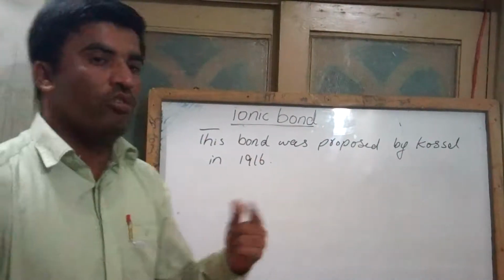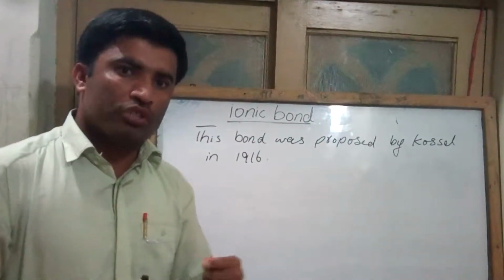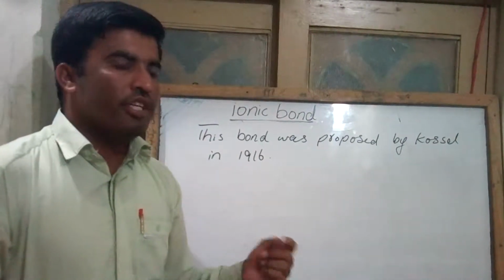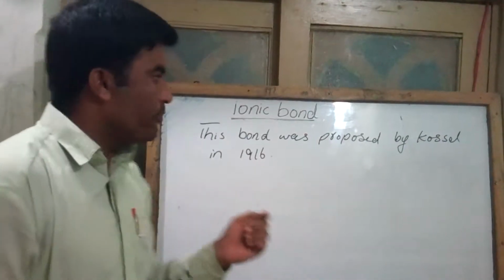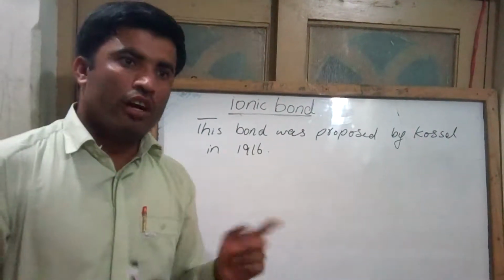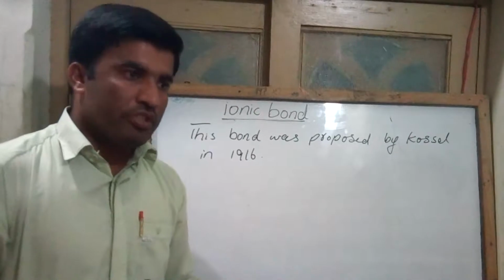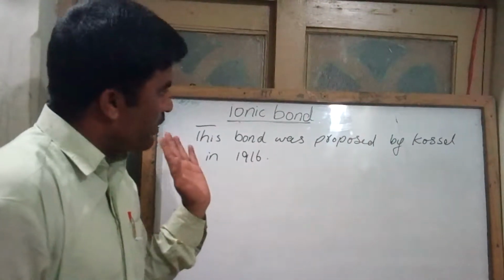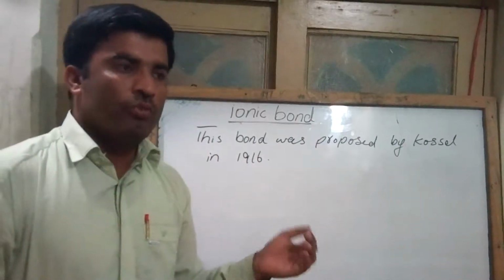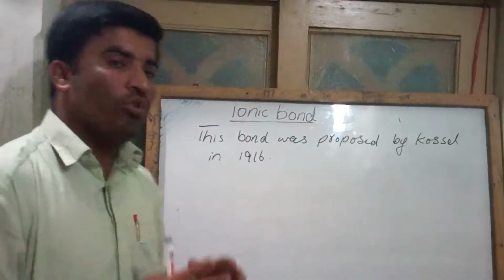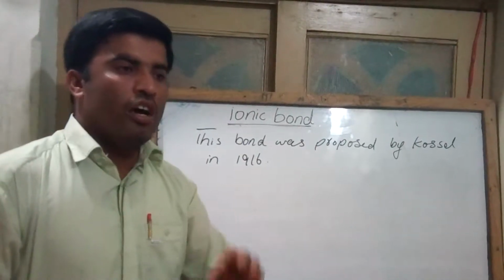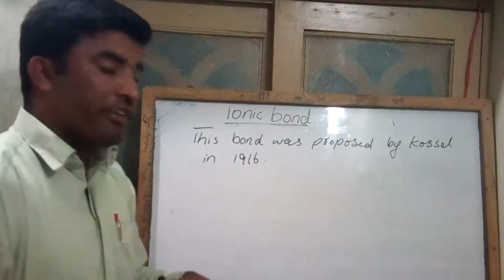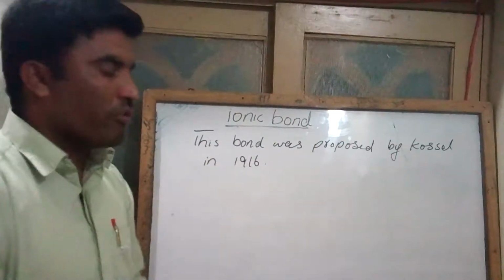The atom which loses electrons is said to be the electropositive atom, and the atom which gains electrons is said to be the electronegative atom. The more electropositive atoms always have a low ionization potential and are capable of losing electrons with greater ease. The electrons lost by the electropositive atom are completely transferred to other atoms which show greater electronegativity. This is the ionic bond.